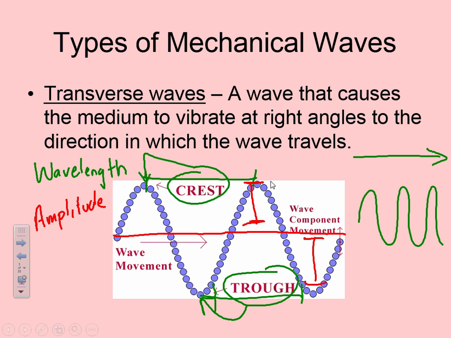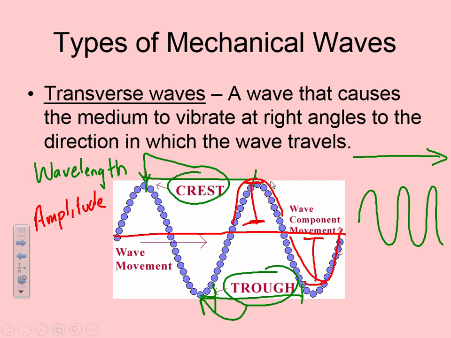The more energy a wave has, typically the higher its amplitude, but the amplitude is half the height of the wave, how far it's displaced. So we have crest, trough, wavelength, amplitude. Those are the 4 things to know there.